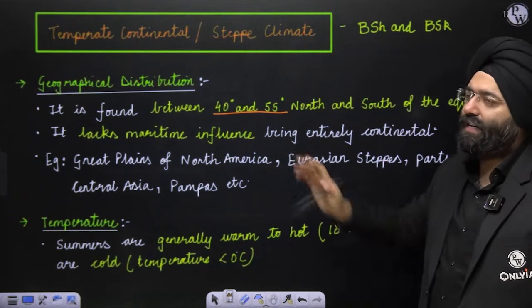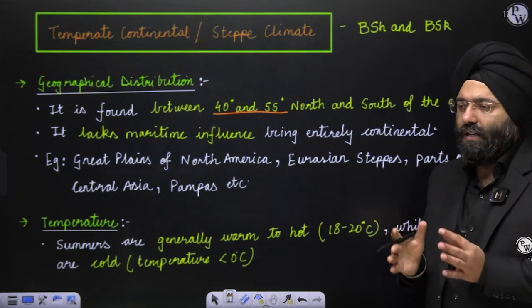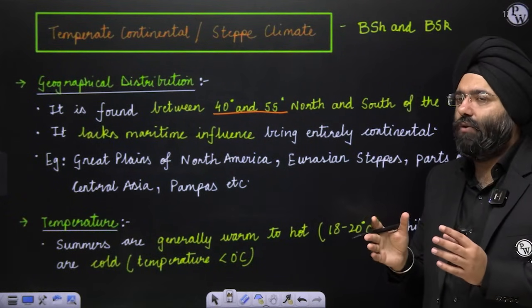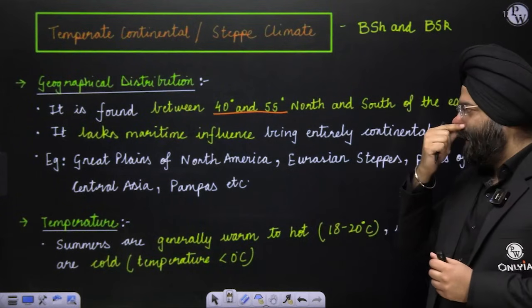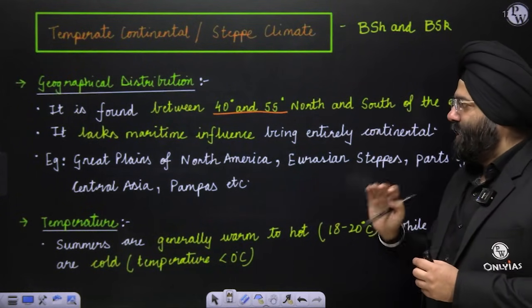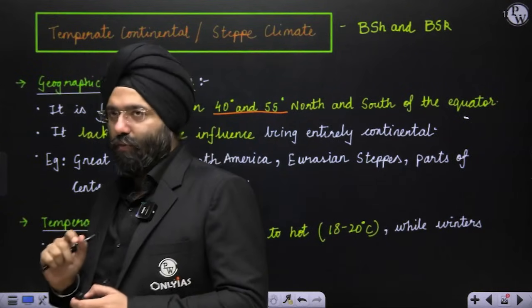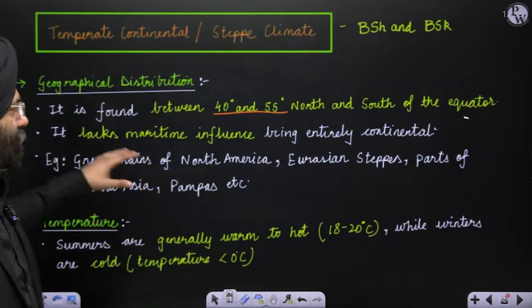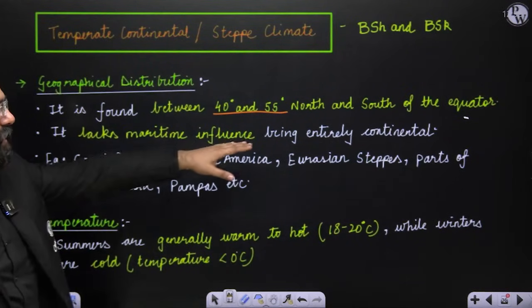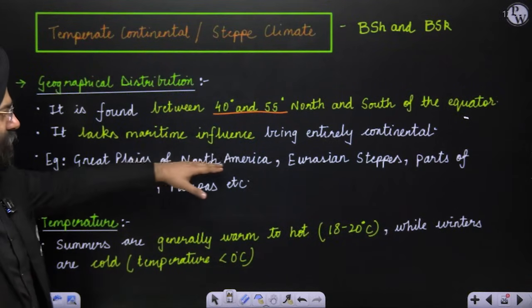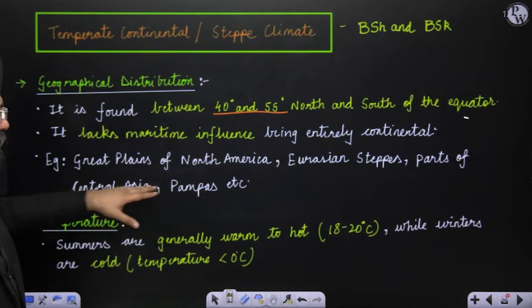It lacks maritime influence because it is located in the interior of the continent. They are far away from the ocean, and that is why these climates are found because of the continental effect also, right? So they are away from the influence of the maritime, being entirely in the continent. Great Plains of North America, Eurasia, steppes, parts of Central Asia and Pampas.